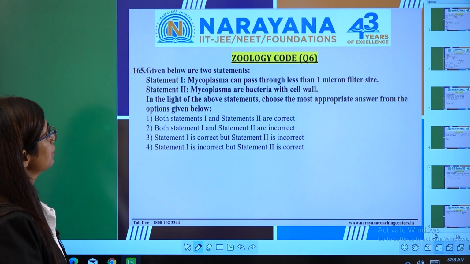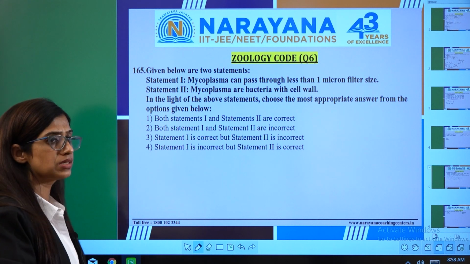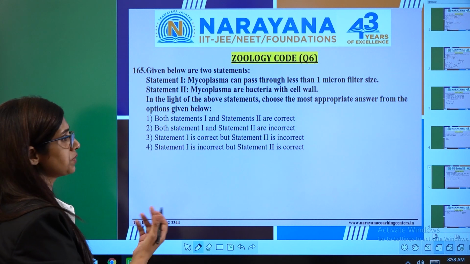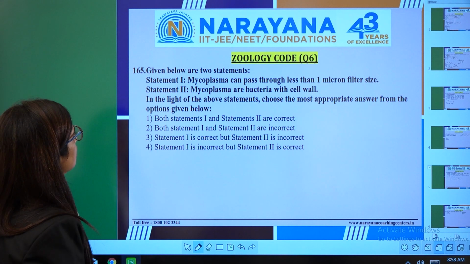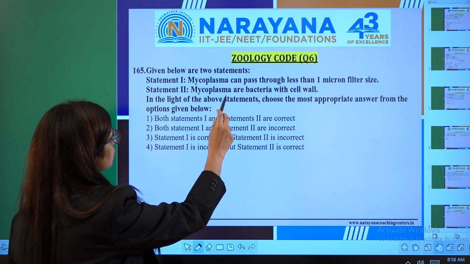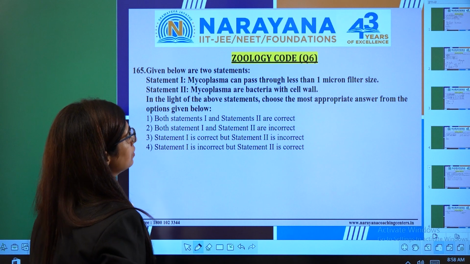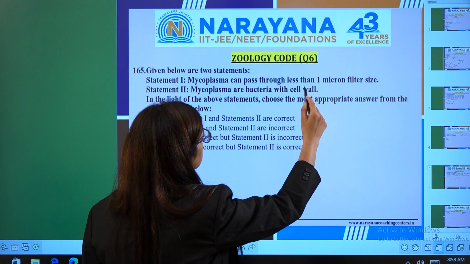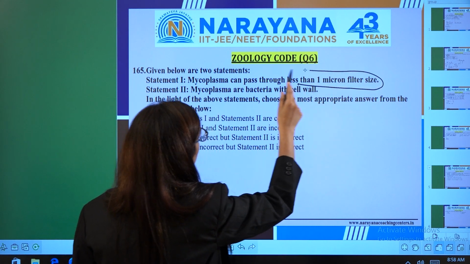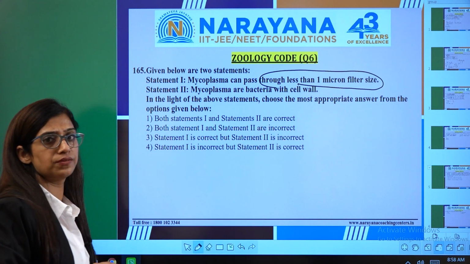In this question, two statements are given. We have to find out whether the statements are correct or incorrect. In statement 1, mycoplasma can pass through a filter size of less than 1 micron, which is a very small filter.